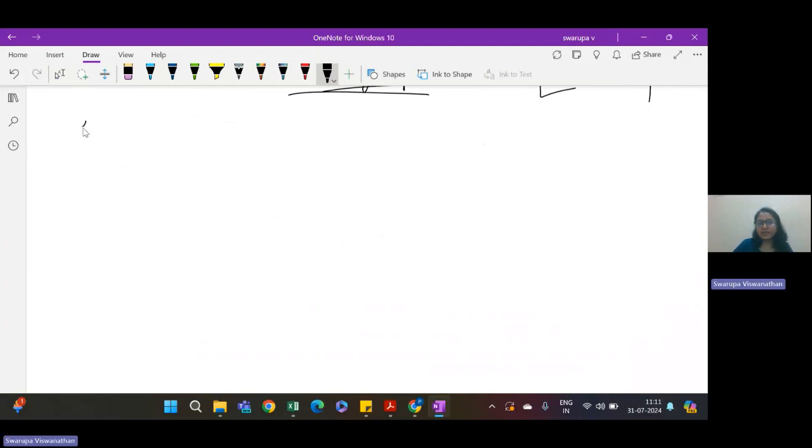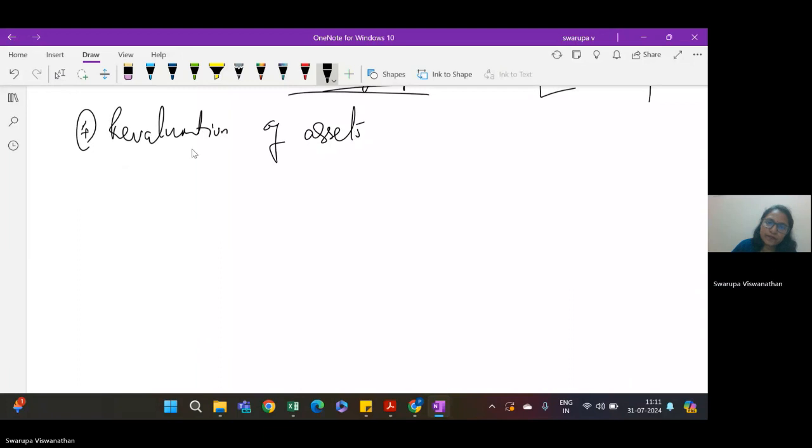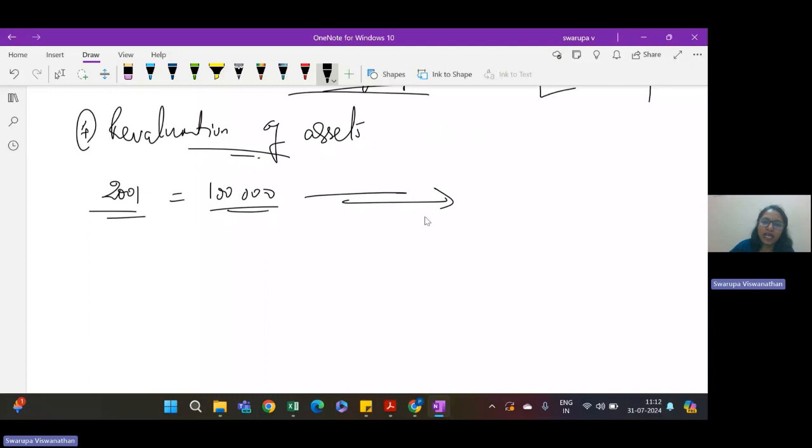So after goodwill has been adjusted, the next point is revaluation of assets. All the assets in the partnership on the date of admission will have to be revalued, because land, I might have bought in 2001 at 1 lakh rupees. Now the real worth of the land has gone up to 10 lakh. The market value is 10 lakh.